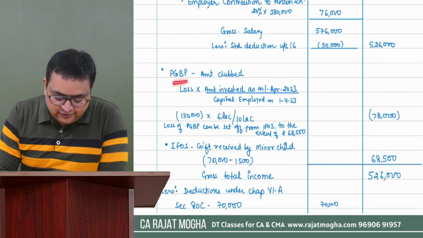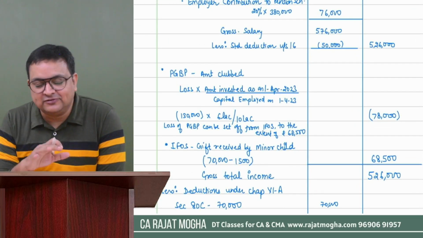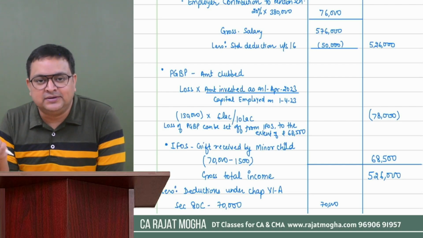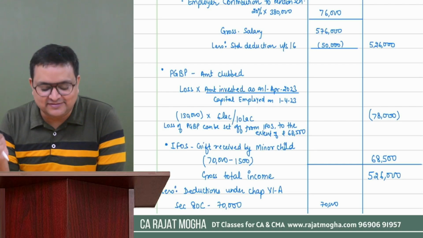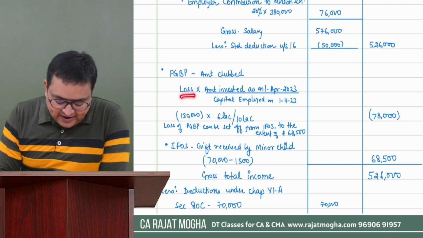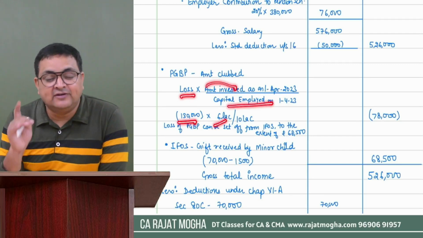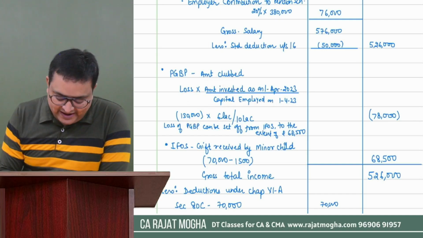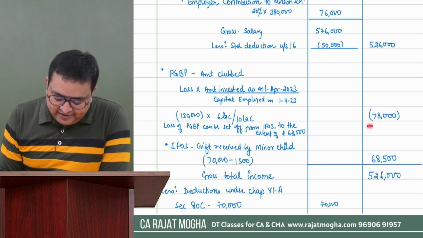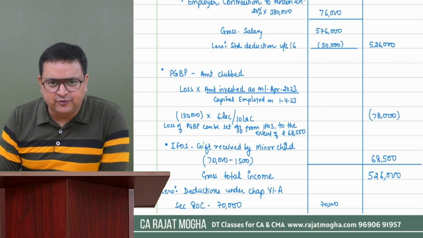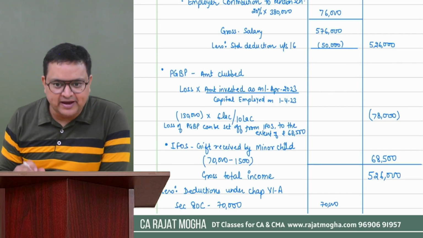Then we also discussed that there is a PGBP loss, because this income is clubbed from his wife's business. There was a loss of 1,30,000. Amount invested by Mr. Ram was 6 lakh divided by total capital employed as on the first day of the previous year, which was 10 lakh. So this comes to 78,000 loss. But this loss cannot be set off from salary. It can be set off from IFOS or any other head, but here it would be IFOS.